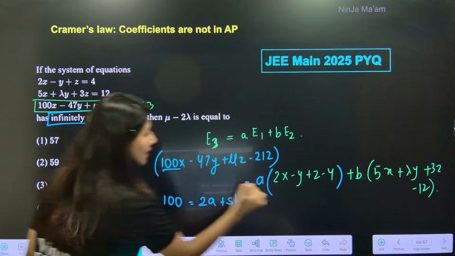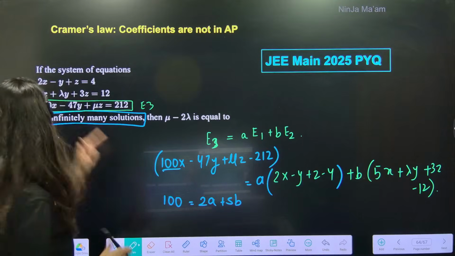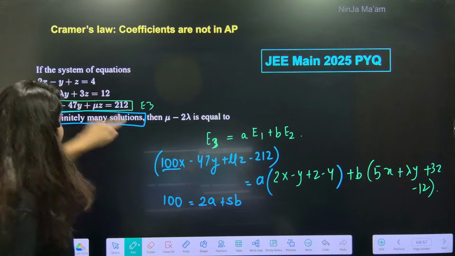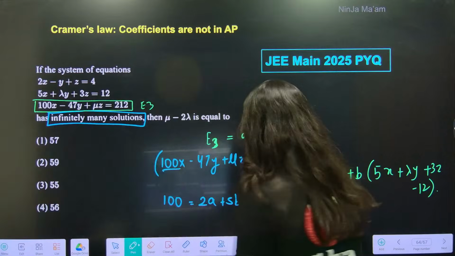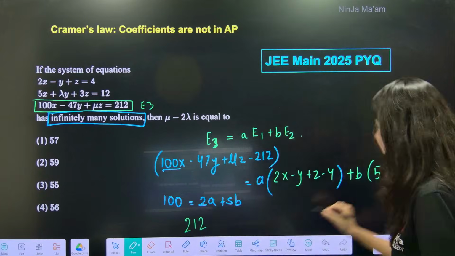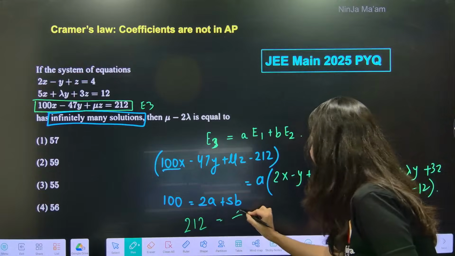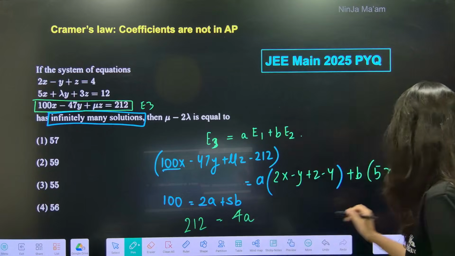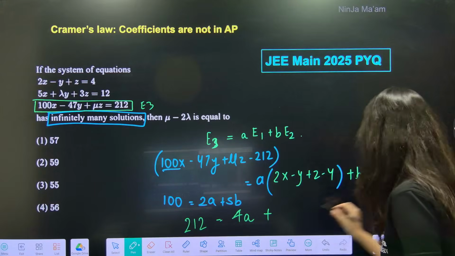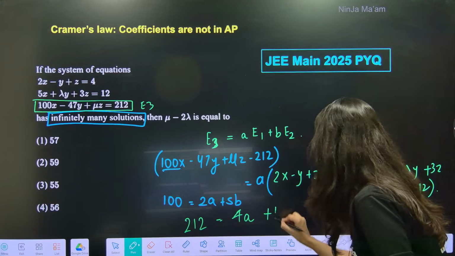Coefficient of y and z are not available, but the constant term is available. So 212, negative sign ignored, is equal to 4a plus 12b.